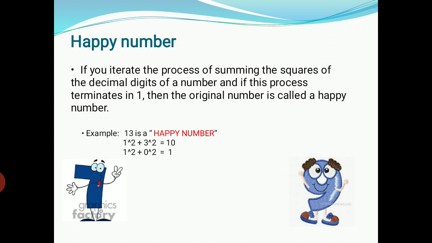So I have to continue this process until I get a single digit. Okay, and in the next step, we have to check whether that single digit is 1 or other than 1. If it is 1, then our assumed number is a happy number, otherwise it is not a happy number.